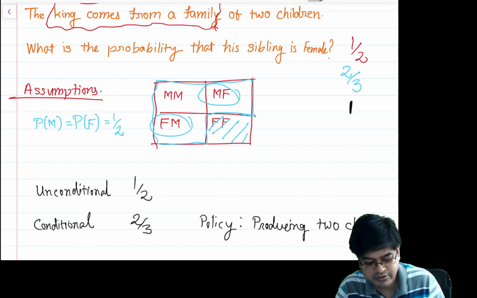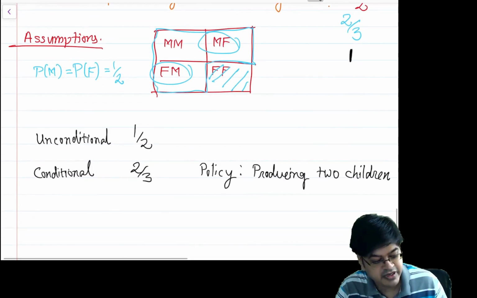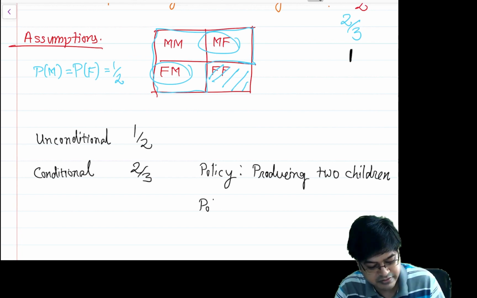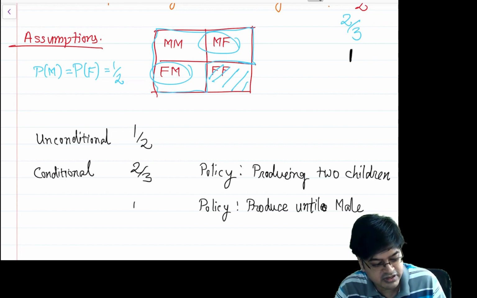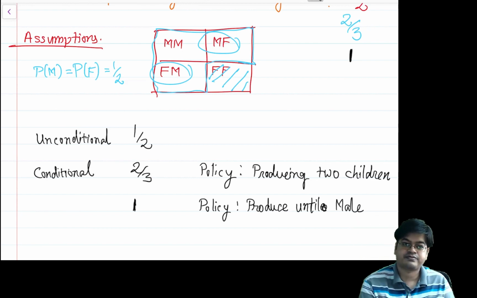This is how probability questions can be very tricky. And this is again conditional: if the family's policy is to reproduce until a boy, until a male, then definitely this is 1. So this is again conditional.